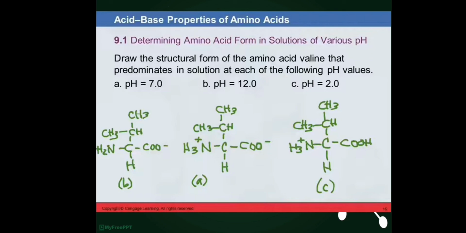You know already the formula for the acidic, basic, or neutral form. Okay, so that's it.